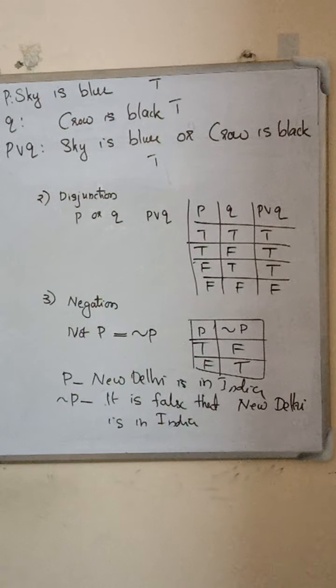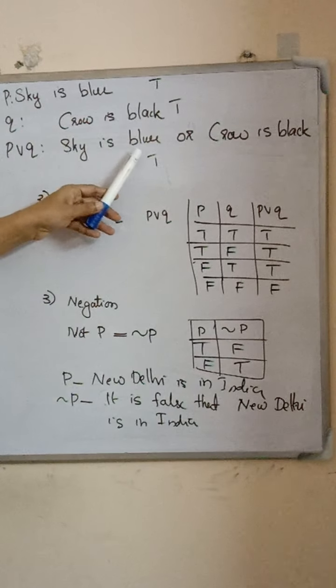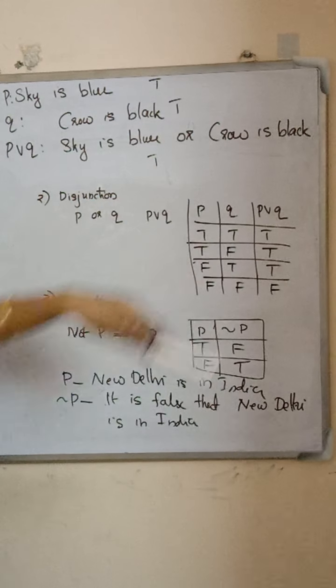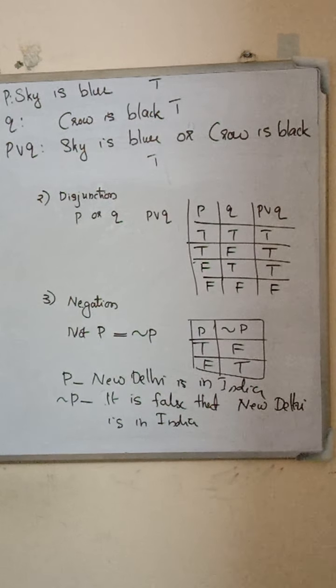Now discuss an example. Consider a statement P, sky is blue. Q, crow is black. The two statements are true. We connect these two statements by the connectivity or. Sky is blue or crow is black. So that statement is true because either sky is blue or crow is black.